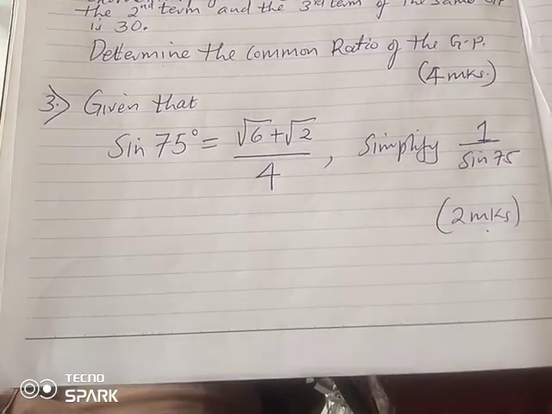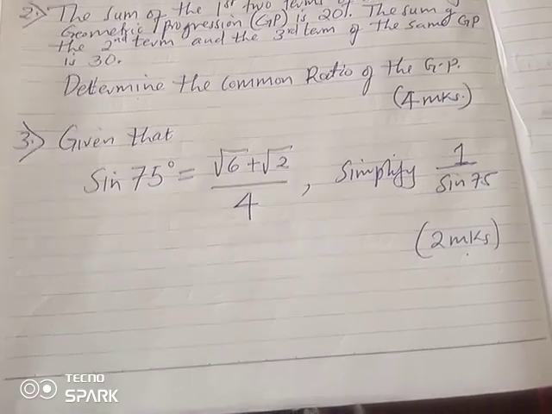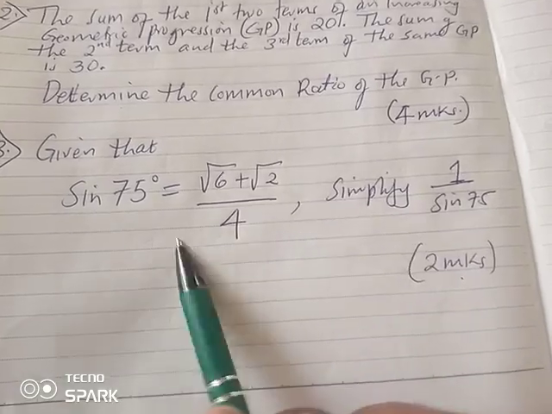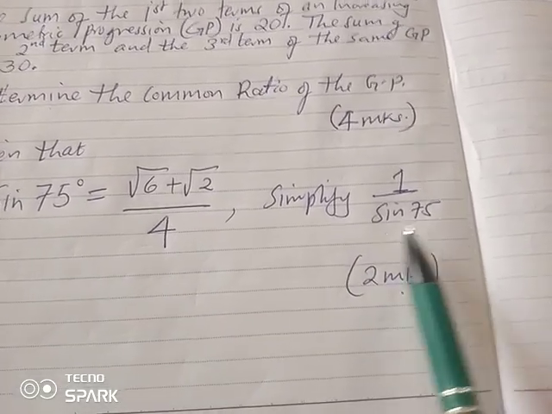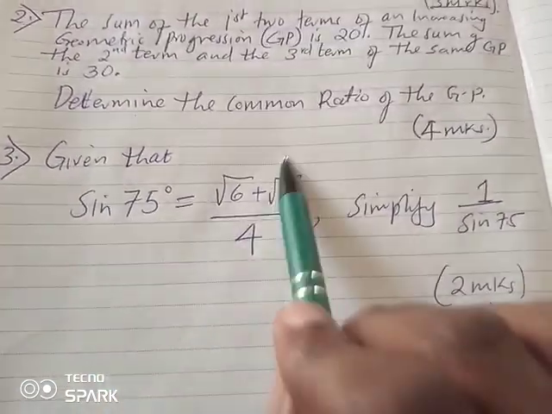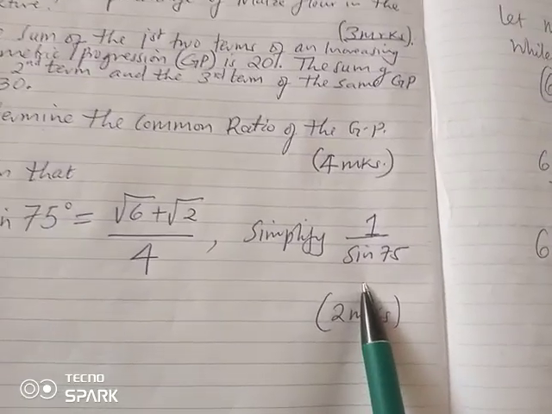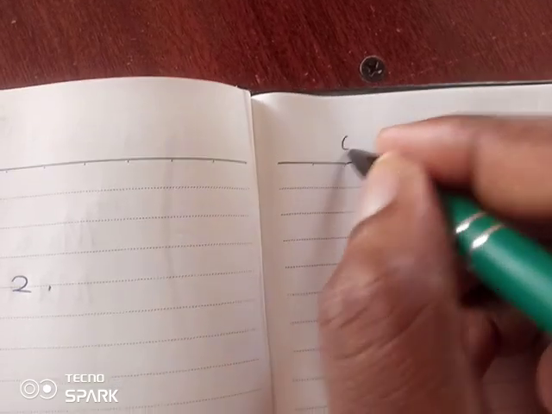So finalizing with number 3, very easy, guys. Number 3, we are told given that sine 75 is equal to root 6 plus root 2 all over 4. Simplify 1 over sine 75. So we have been given the value of sine 75 in surd form, and here we are being asked to get 1 over a number. So to my learners, the ball is at your court.